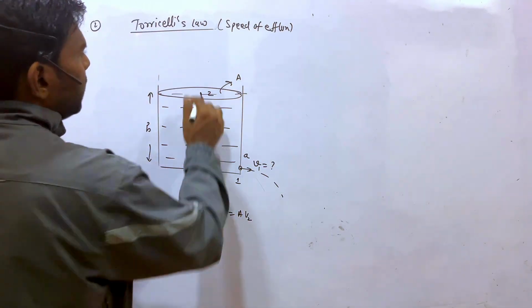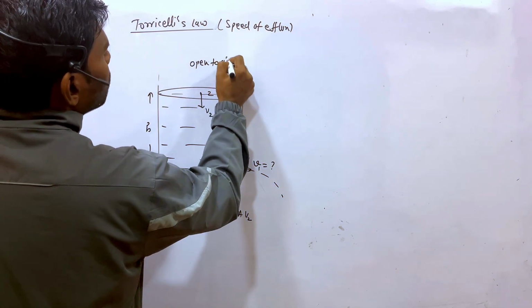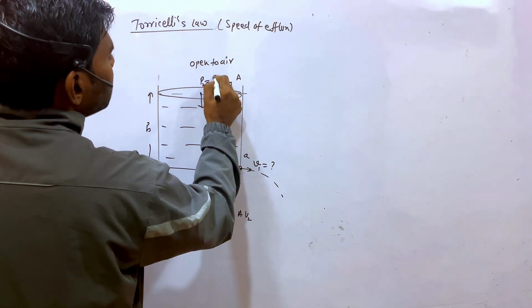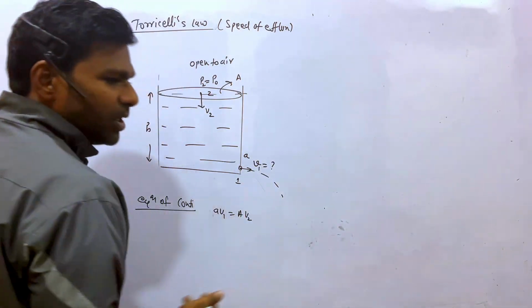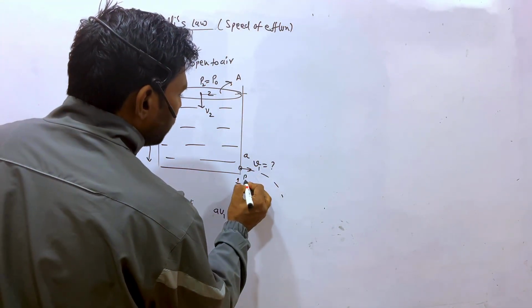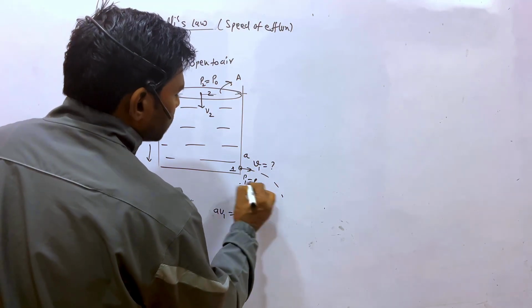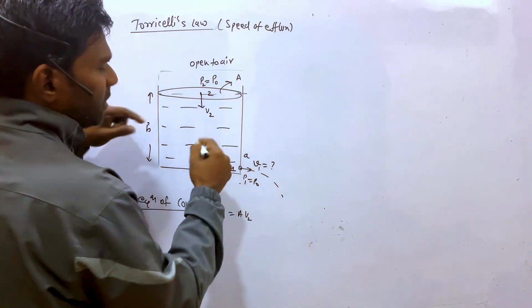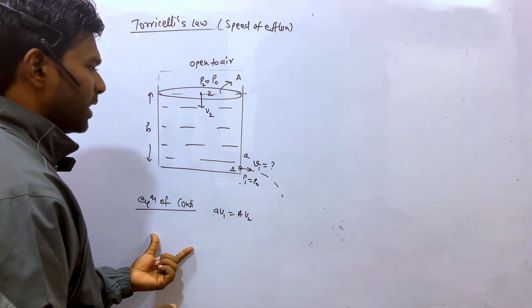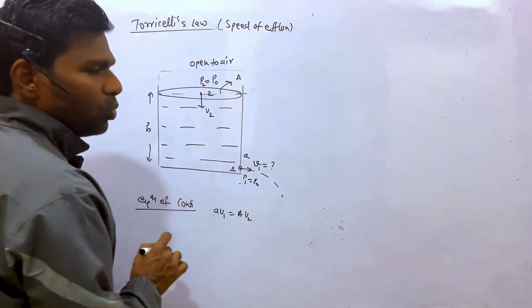If it is open to air, at this point the pressure is atmospheric pressure and the water is also coming out into the air, so at this point the pressure is also equal to atmospheric pressure. But sometimes this pressure is not atmospheric pressure; in some example I will give you that illustration also. But here P1 and P2 are the same.